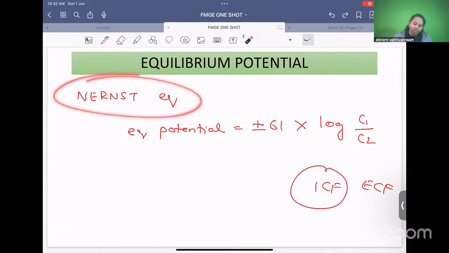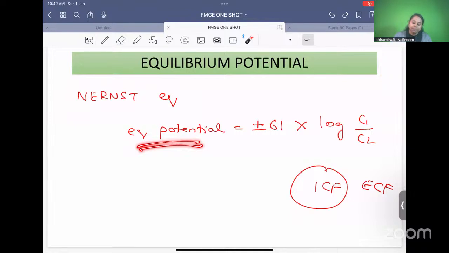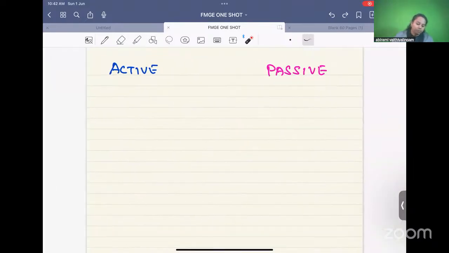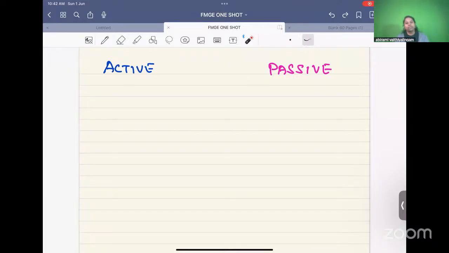Nernst equation. The equilibrium potential is plus or minus 61 into log of C1 divided by C2. So that's just a formula. Yes. Over to general physiology. We're done with the nerve physiology. We'll move on to general physiology.